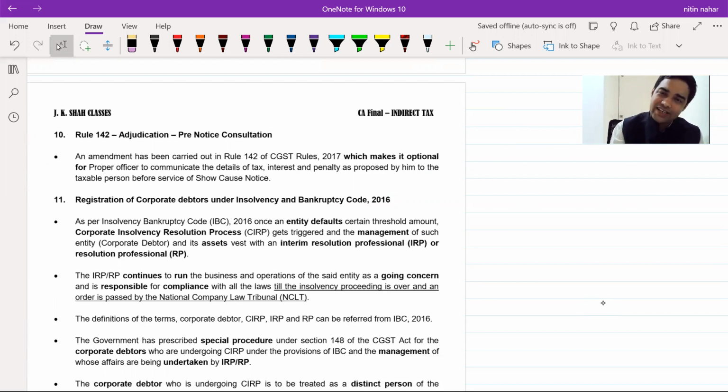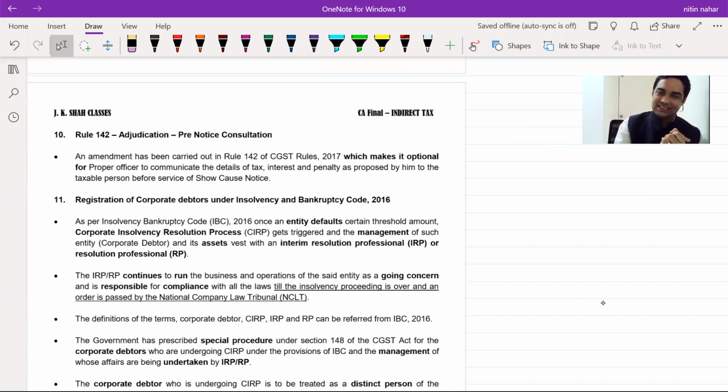Now before issuing a show cause notice, Rule 142 said that proper officer has to issue a pre-notice consultation saying that I am going to issue a show cause notice if you don't pay this.